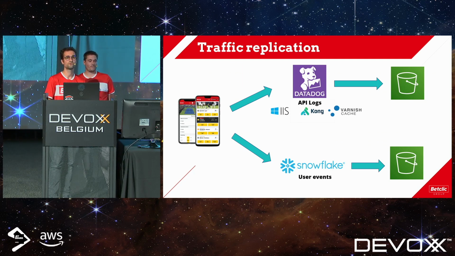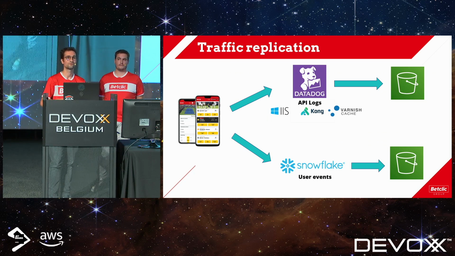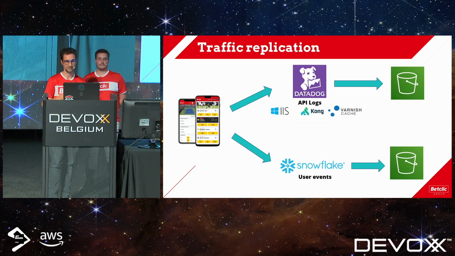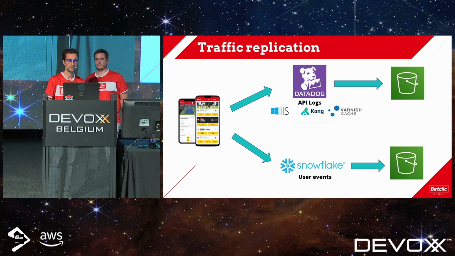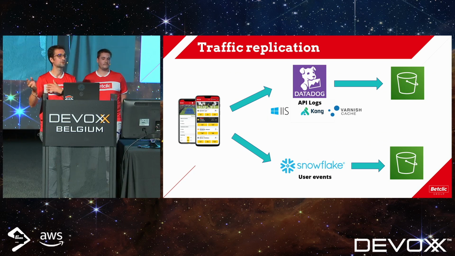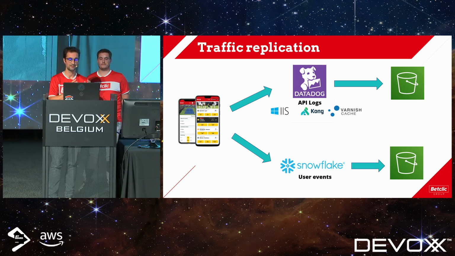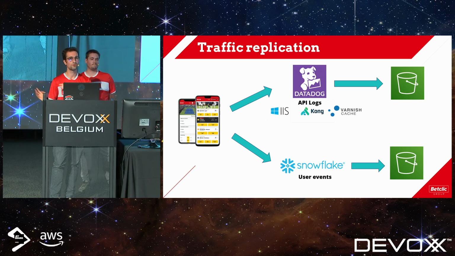First, we have IIS logs. In fact, we have several .NET and ASP.NET applications, all on Windows Server. That's why we have lots of IIS logs, so we'll take them. We have an API gateway based on Kong also, so we will take these logs too. And finally, we have some Varnish cache for the front-end side. So we'll take all these raw logs and send them to an S3 bucket on AWS.